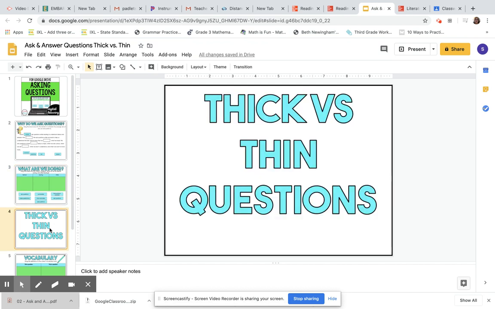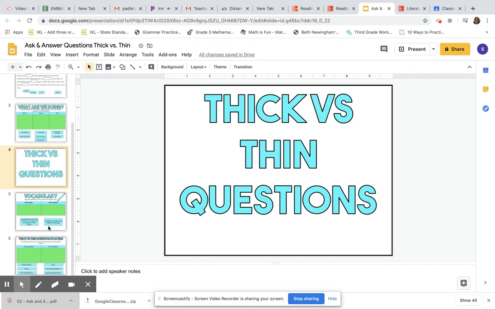And then we're going to talk about thick versus thin questions. So when you're reading, remember we ask ourselves lots of questions. Good readers ask questions. So what it means by thick versus thin questions, thick questions are questions that make you really stop and think. They're not answered in the text. Those are thin questions because you can find the answers quite easily. Thick questions make you have to stop and think. Thin questions, you don't really have to think about. You can just find the answer right there in the text.